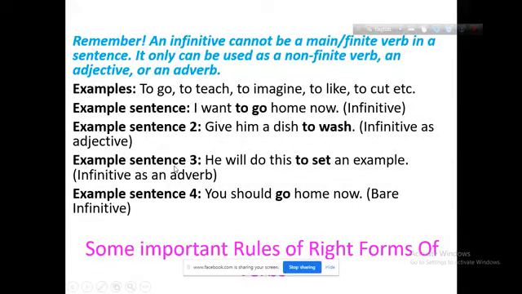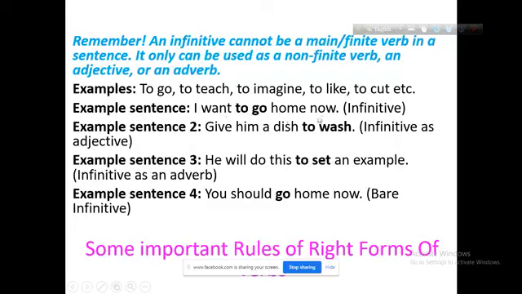Remember, an infinitive cannot be a main or finite verb in a sentence. It can only be used as a non-finite verb, an adjective or an adverb. That means an infinitive can be used in a sentence as an adjective, an adverb or a non-finite verb.